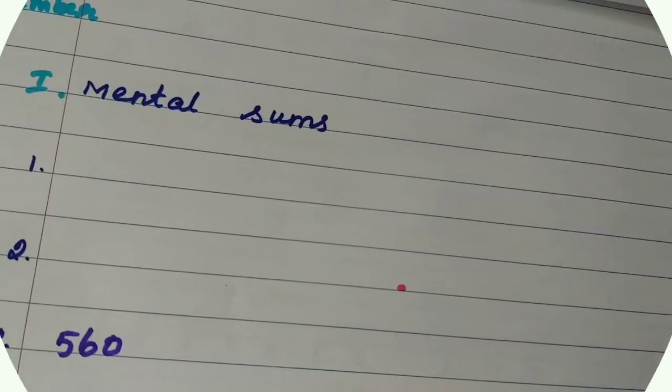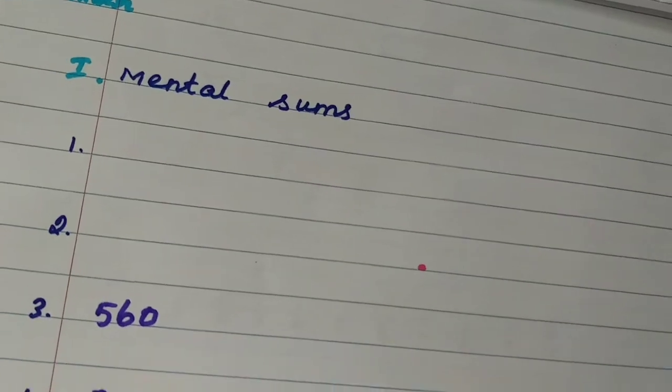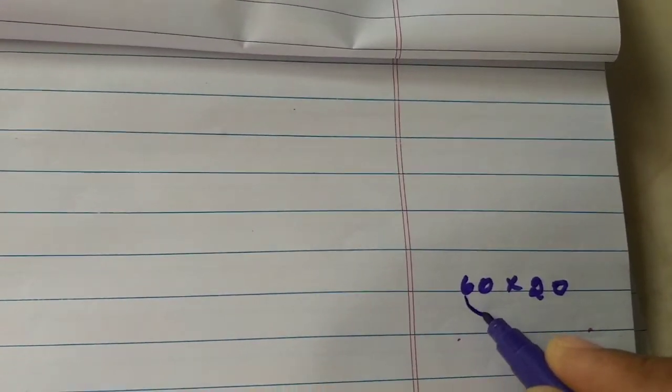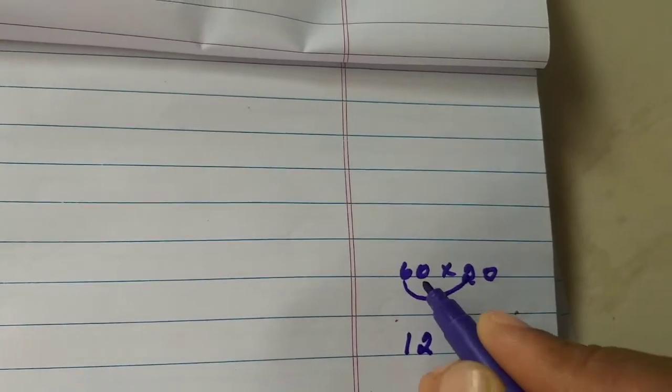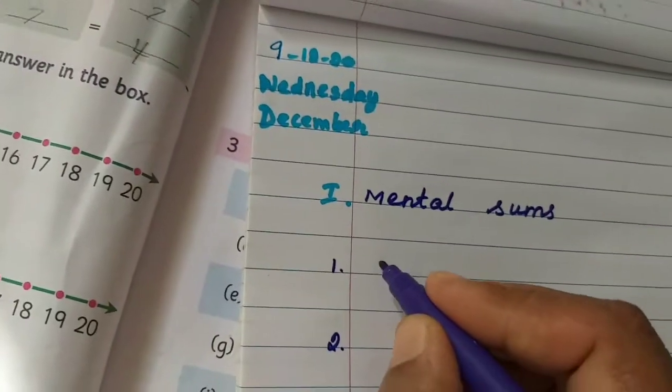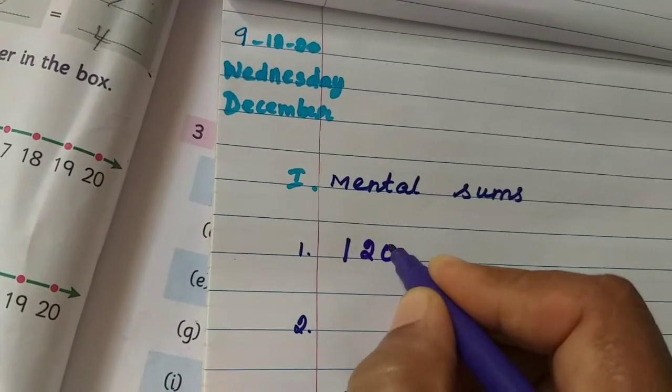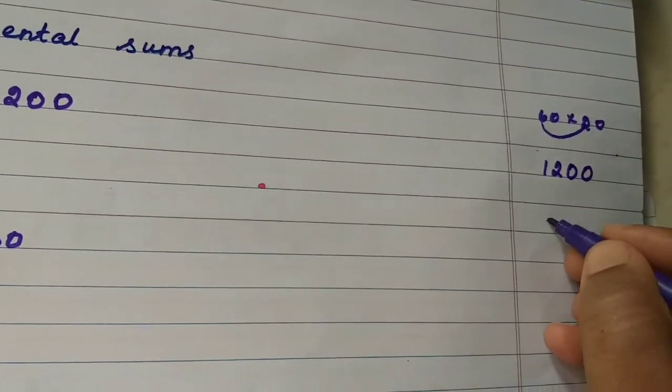Okay, have all finished? All of you check your mental sum answers. The first one, 60 into 20. First of all, you should multiply the full numbers, that is 6 into 2, 12, isn't it? And here also there is a 1 0, so you should add 2 zeros. And this is the answer, 1200.